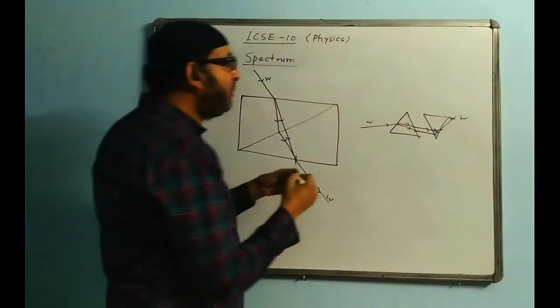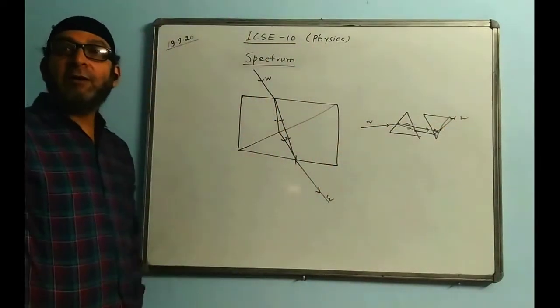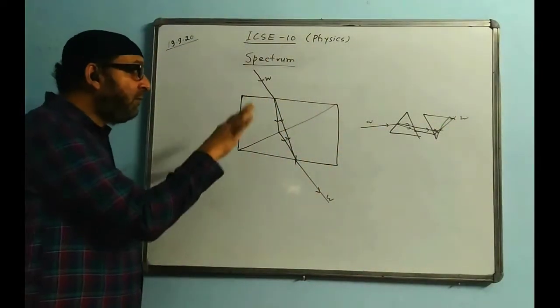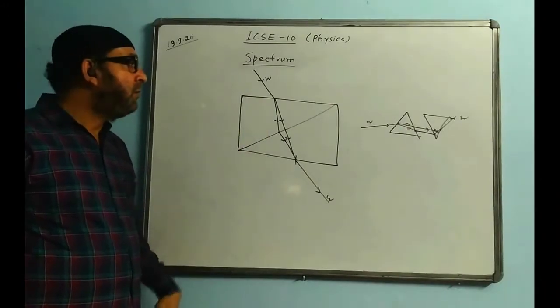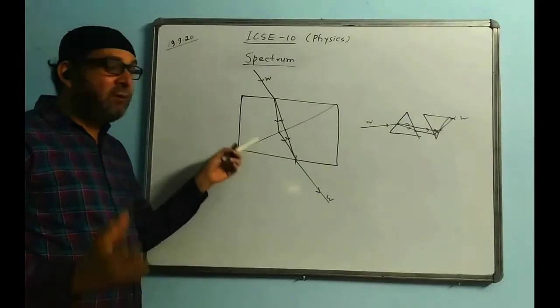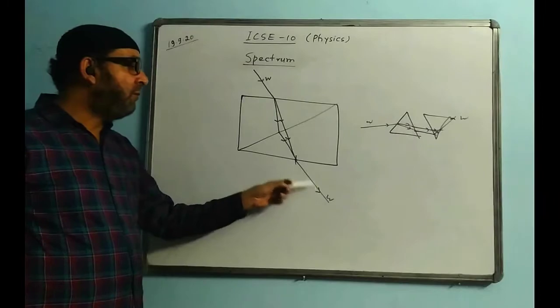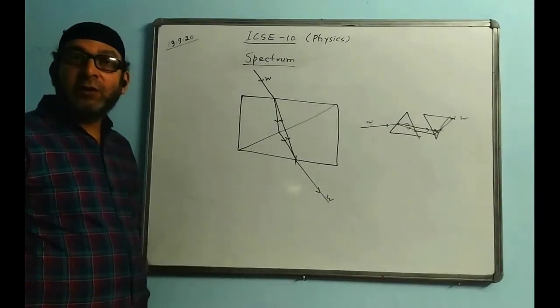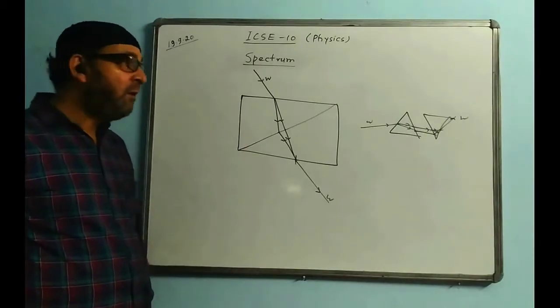So if you join these 2 prisms together, it becomes a rectangular glass block. Exactly the same thing happens within a glass block. One prism will be dispersing and the other one will be rejoining or recombining them to give the white emerging light. That's why no dispersion is observed when white light passes through a rectangular glass block.